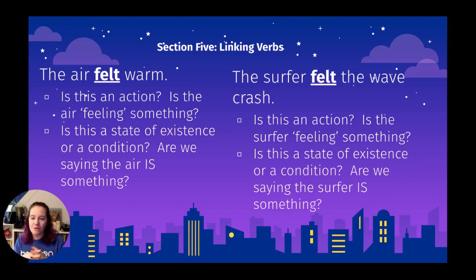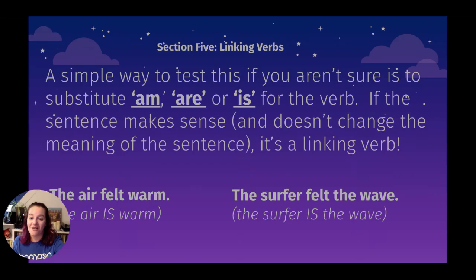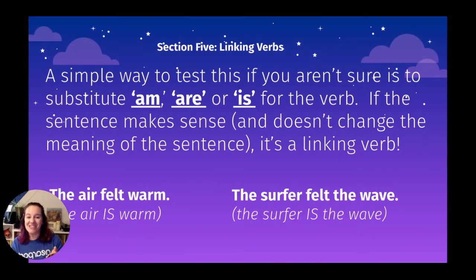Now, some of you might be looking at those going, yeah, I know which one the action is. I know which one the linking verb is, but they're not always super easy. And some of you might be looking at them going, I don't know which one is which. I don't know if they're each one or they're both the same. So I'm going to teach you a little trick that's kind of fun that you can do if you are in a situation like this, because some action linking verb combinations are a little bit more difficult than others. So the trick here, if you're not sure, is to substitute one of those to be linking verbs, am, are, or is, depending on the sentence, for the verb in your original sentence.